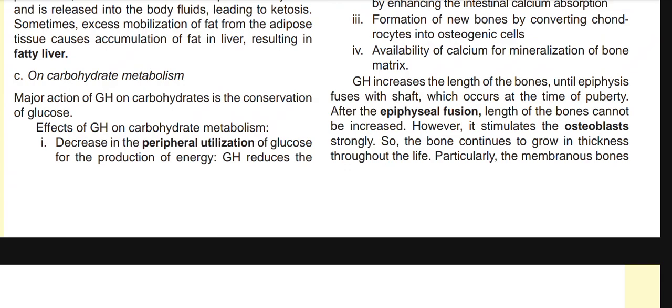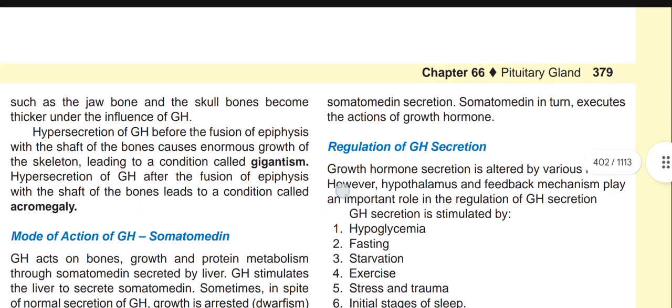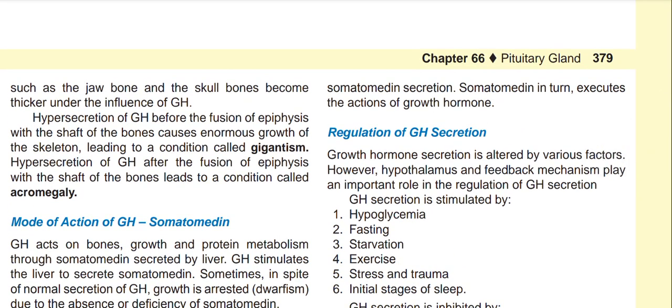If the epiphyseal fusion has occurred, then the bone length cannot be increased, and only the osteoblast cells can act, so the strength and thickness of the bone can increase throughout life. Thus the jawbone and the skull bone become thicker under the influence of GH.